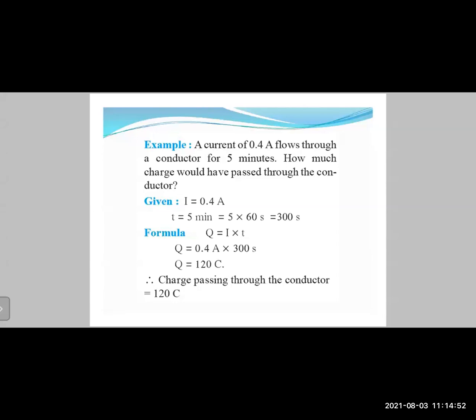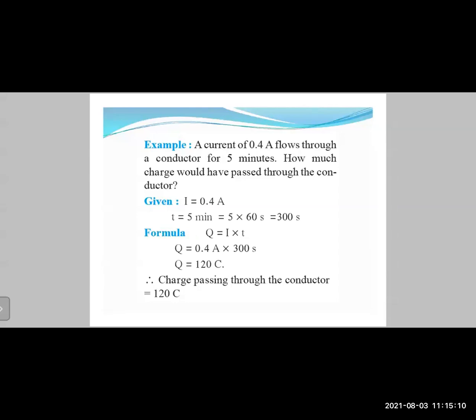Now we have learned the unit for time is what? Seconds. So we need to convert that time in minutes into time in seconds. Now we are quite aware that 1 minute equals 60 seconds. So 5 minutes will be 5 into 60 seconds. That equals 300 seconds, right?